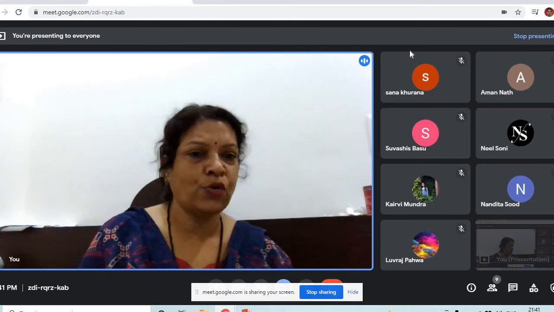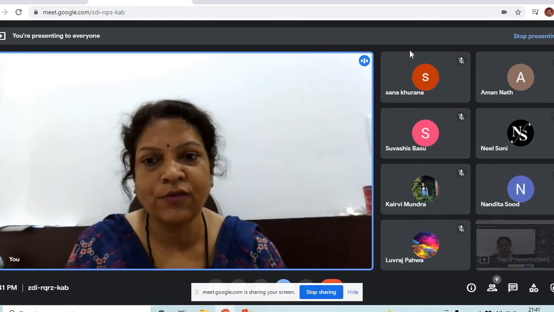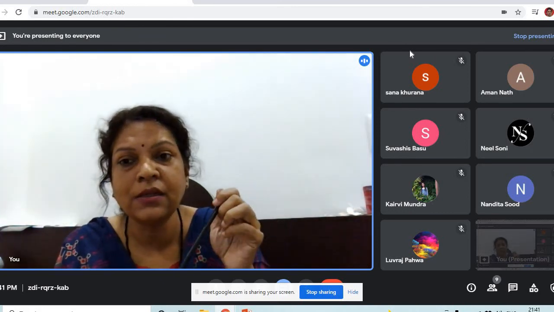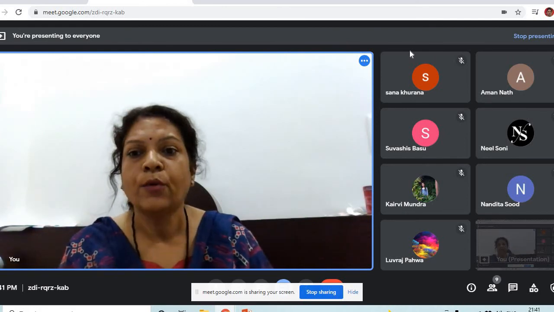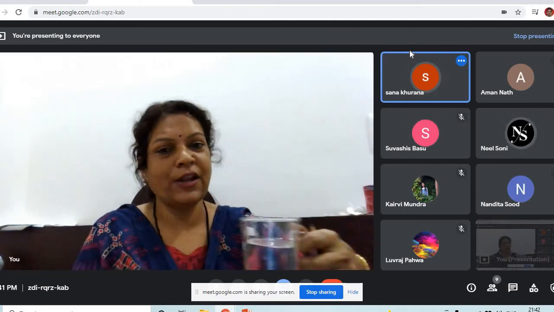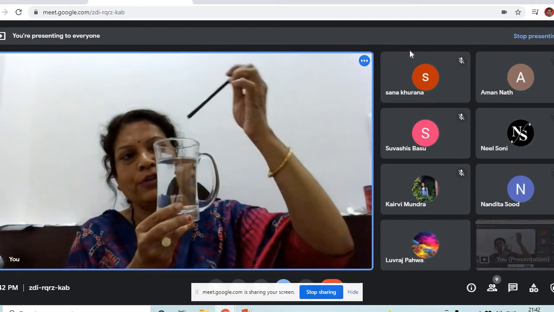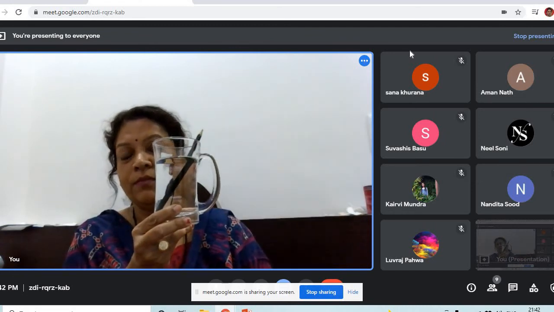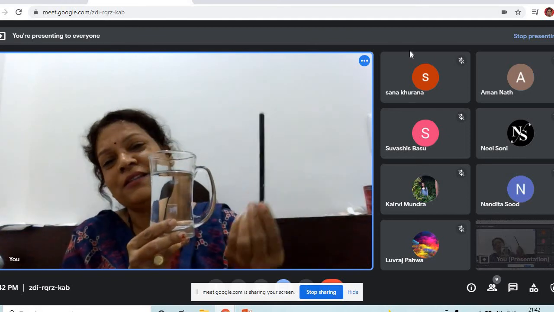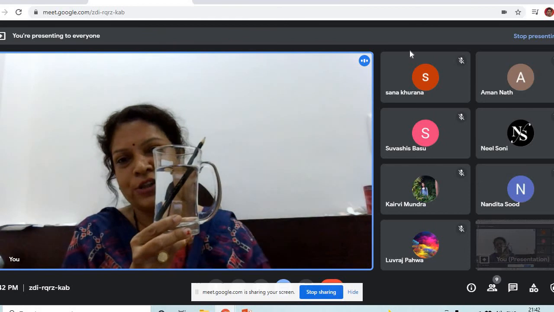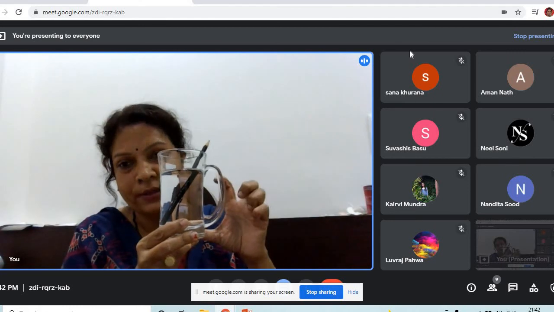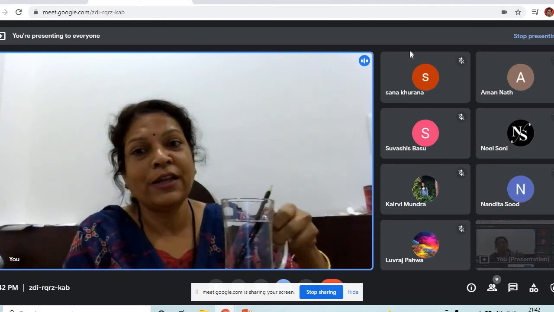Now I am going to show you one more example of refraction of light in daily life. When you dip a pencil in a glass filled with water, it appears bent or broken at the surface of the water. Why does this happen? This also happens due to refraction of light. I have a glass filled with water and I dipped a pencil in it. My God, my pencil has broken. Now what will I do? Nothing has happened to it. It is intact. This is the effect of refraction. It appears bent, broken, a little thicker, a little smaller inside the water, inside the glass. This happens due to refraction of light.